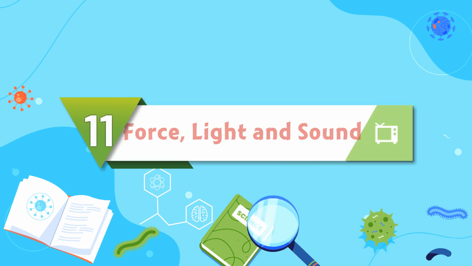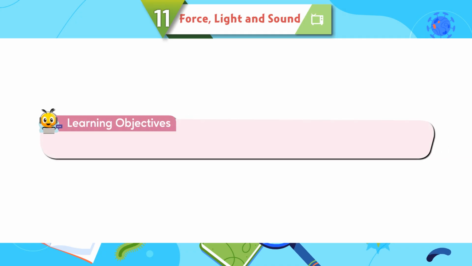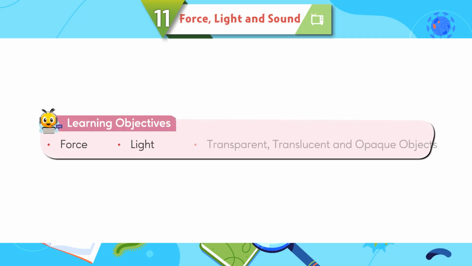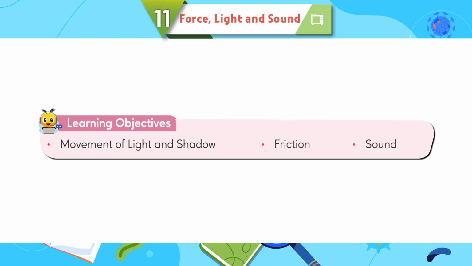Chapter 11. Force, Light and Sound. Learning Objectives: force, light, transparent, translucent and opaque objects, movement of light and shadow, friction, sound.